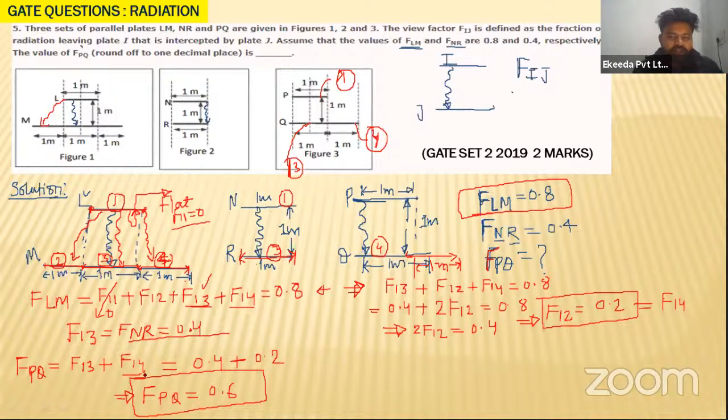So let us move on to the next question, my dear students. Let us see the next question of GATE. That question is of GATE 2019, and they have asked for 2 marks. This is the simplest one. If you know the concept and fundamentals in GATE, you can do each and every question easily.